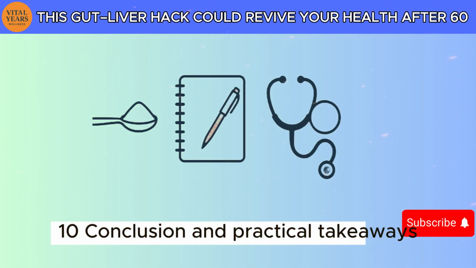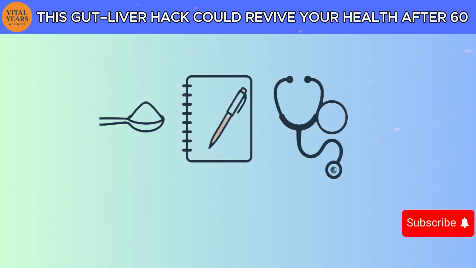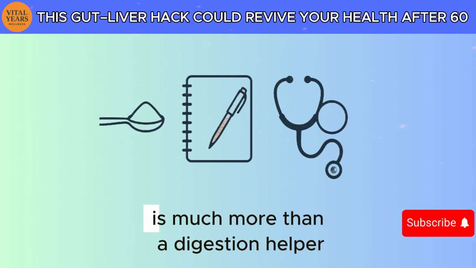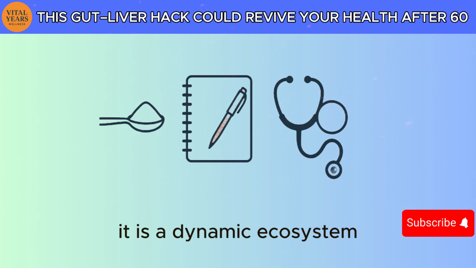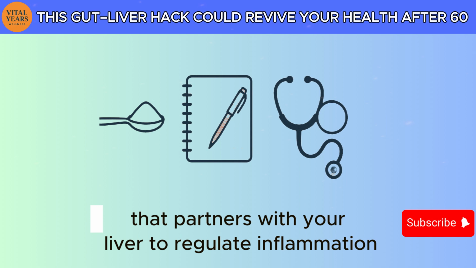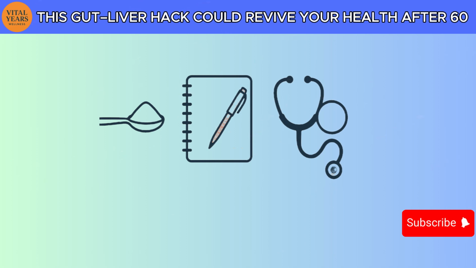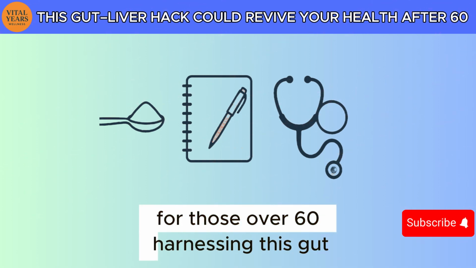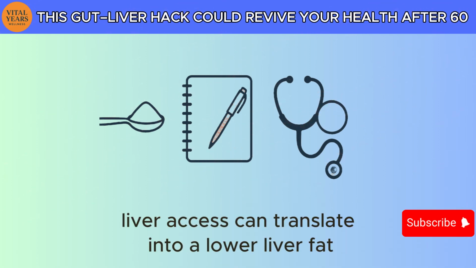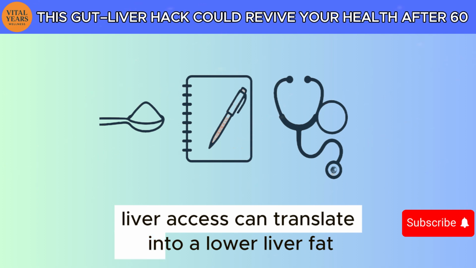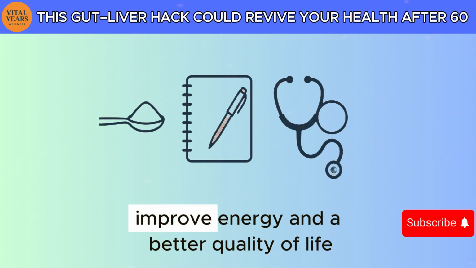10. Conclusion and practical takeaways. Your gut microbiome is much more than a digestion helper. It is a dynamic ecosystem that partners with your liver to regulate inflammation, metabolism, and detoxification. For those over 60, harnessing this gut-liver axis can translate into lower liver fat, improved energy, and a better quality of life.